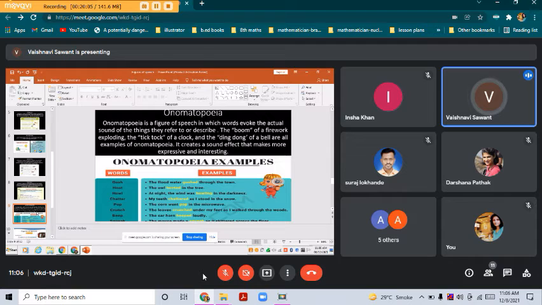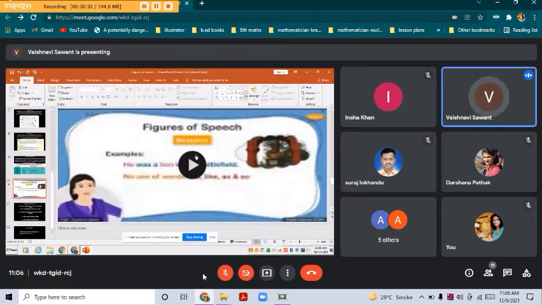Then next, the corn went pop in the microwave. The leaves crunch under my feet as I walk through the woods. The car horn beeped loudly. So you can see all the words that have some sound made by a living or non-living thing always come under onomatopoeia. So this is an example of onomatopoeia. Now you have to just watch the video of figures of speech.